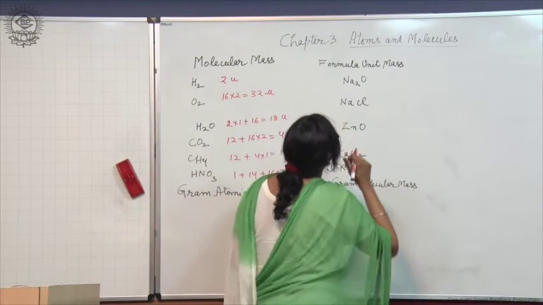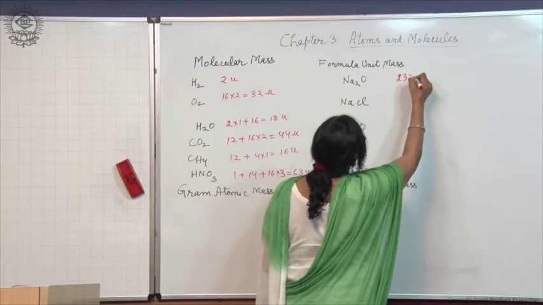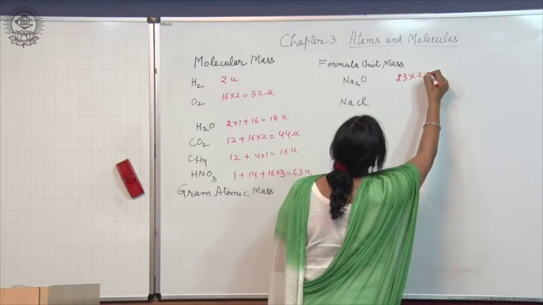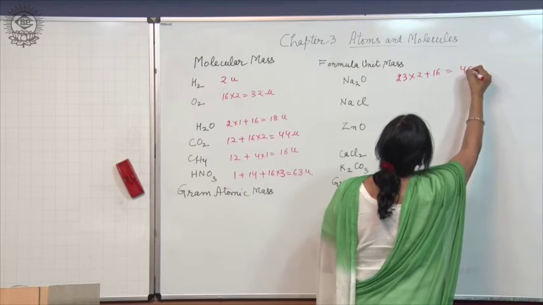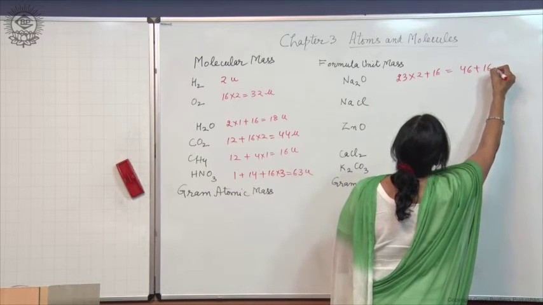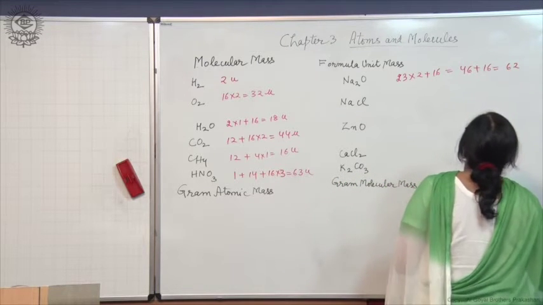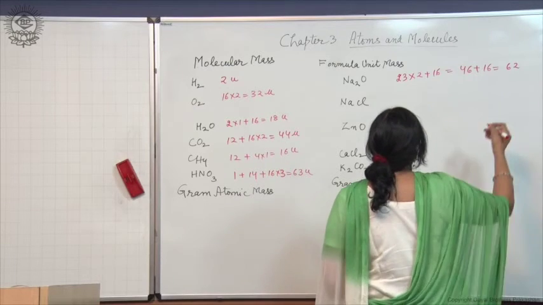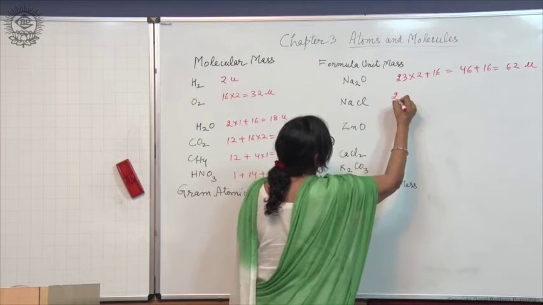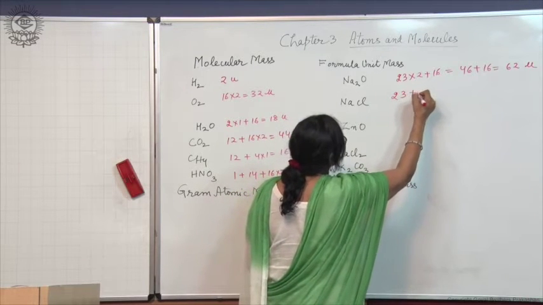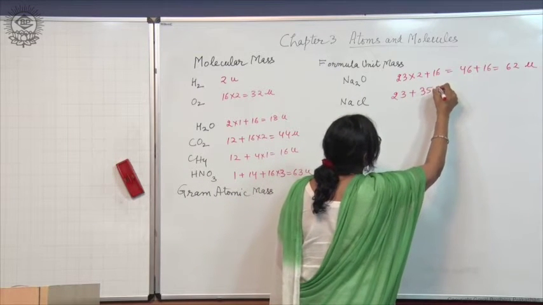So, let us find out the formula unit mass. Sodium atomic mass is 23 into 2 plus 16, is equal to 46 plus 16, is equal to, right, 62 U. NaCl: 23 plus atomic mass of chlorine is 35.5.